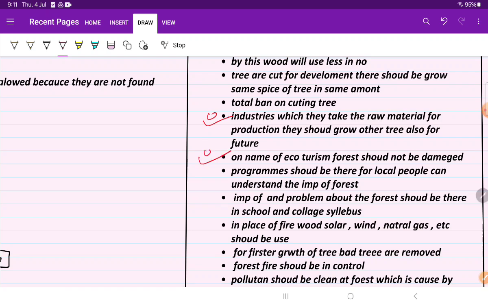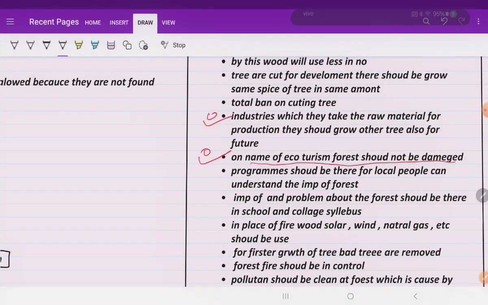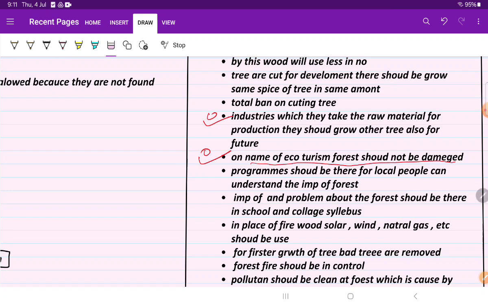Now the other point is, in the name of ecotourism, they don't have to damage or harm the forest, they just have to visit. Many people, in the name of ecotourism, enter the forest and harm it by polluting the forest with plastic bottles, plastic bags, and other waste, and try to cut the trees for their own resources and needs, and try to harm the animals also. So that is the main cause. So there should be a ban; in the name of ecotourism, they don't have to damage or harm the forest.